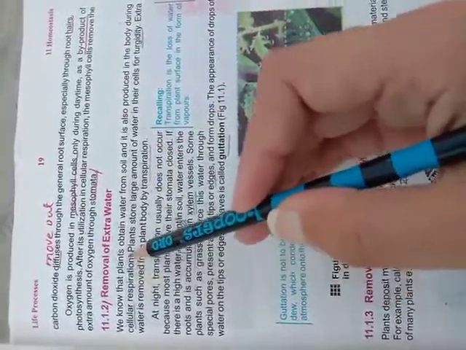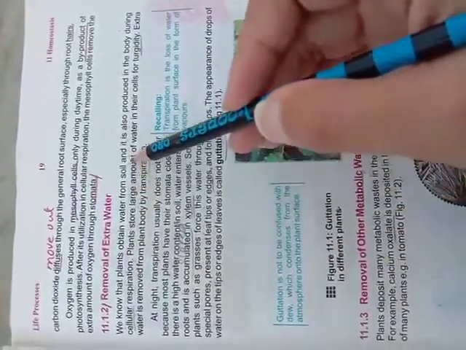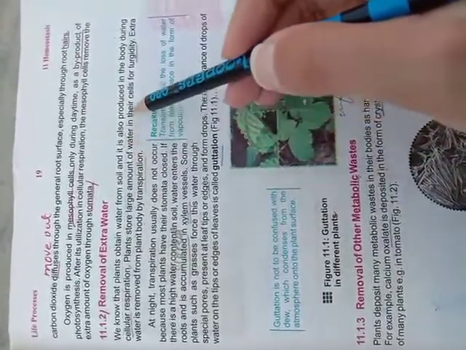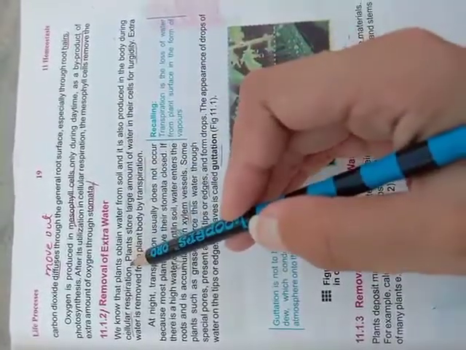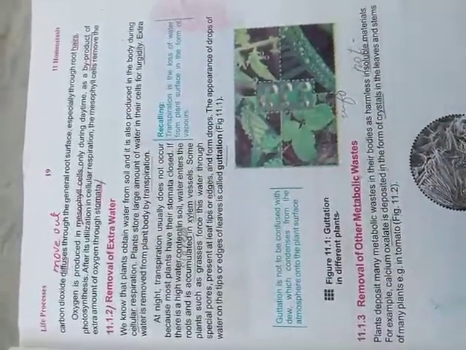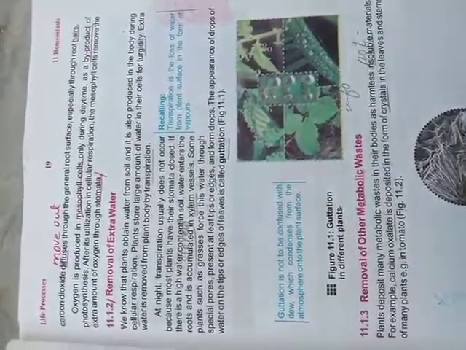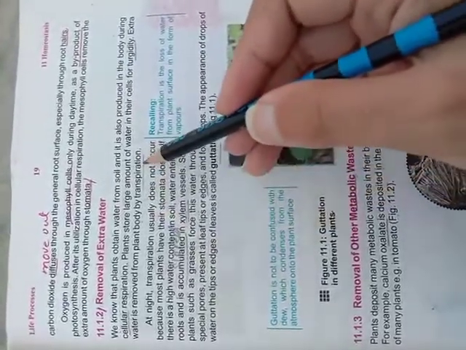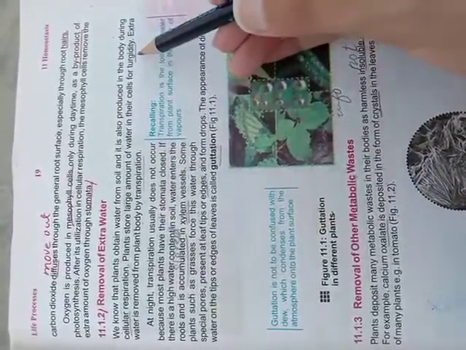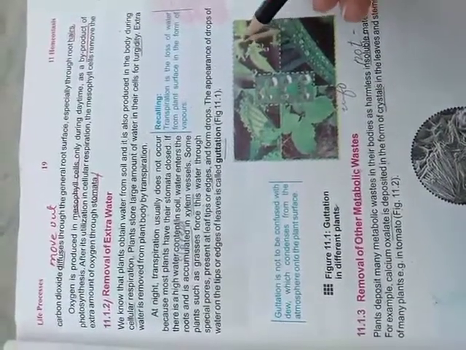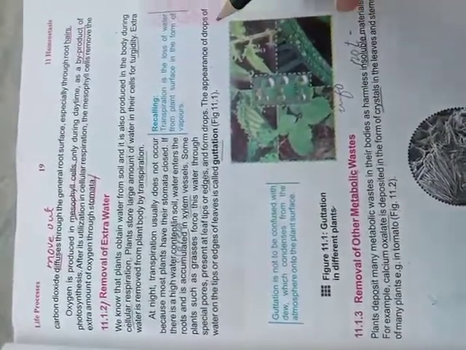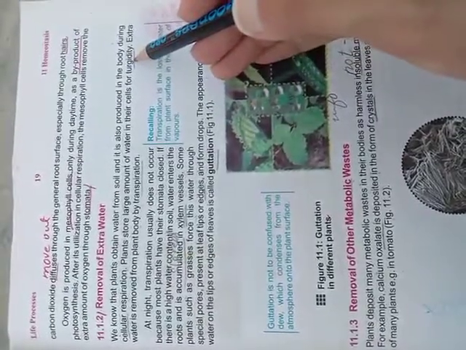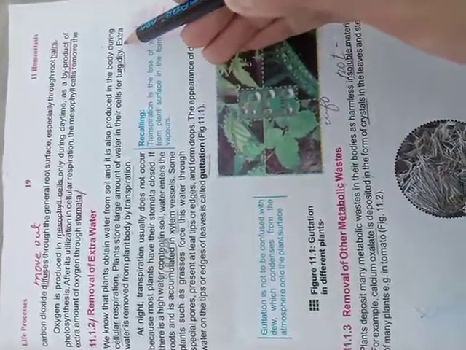The answer is that plants obtain water from soil, and it is also produced in the body during cellular respiration. When we water the plants, they store that water in the soil or in their roots. Plants store a large amount of water in their cells for turgidity. What is turgidity? Turgidity is the flexibility, hardness or toughness of plants so that no one can harm them.